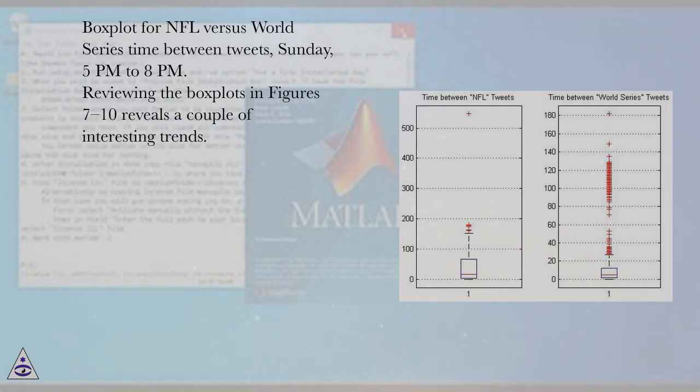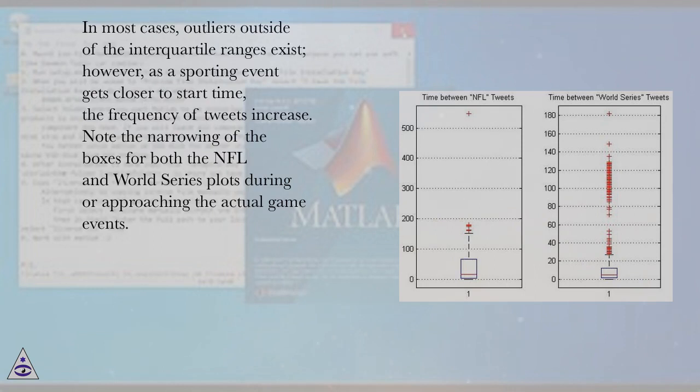to 8 p.m. Reviewing the box plots in Figure 7 to 10 reveals a couple of interesting trends. In most cases, outliers outside of the interquartile ranges exist, however, as a sporting event gets closer to start time, the frequency of tweets increase.